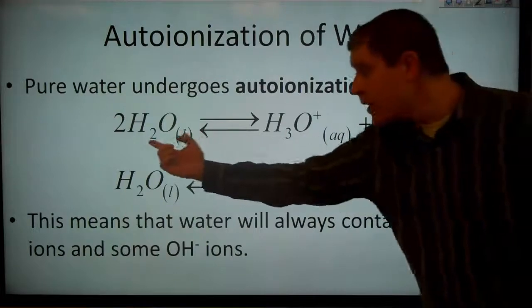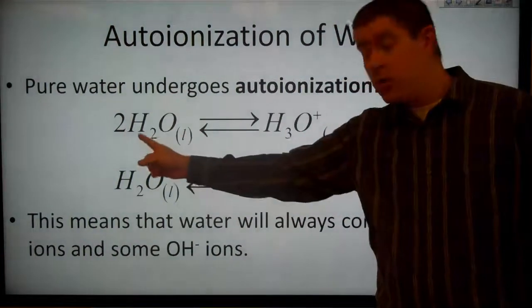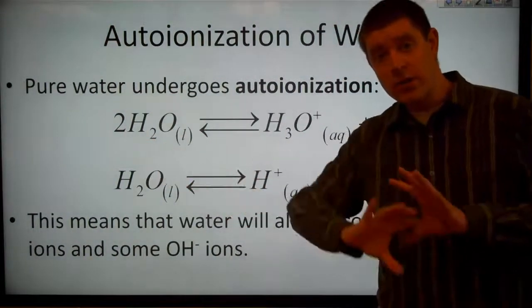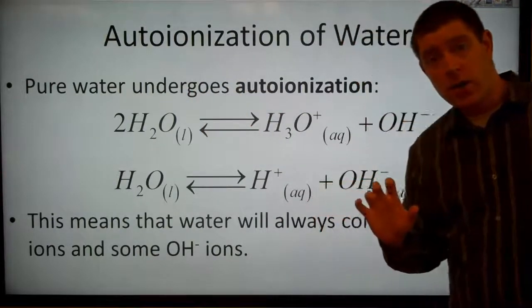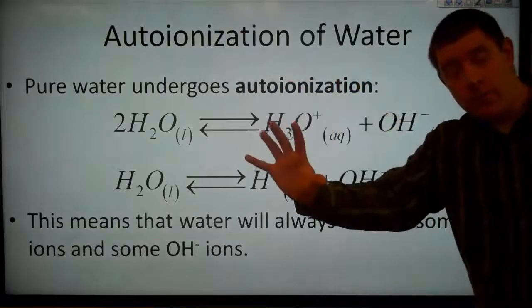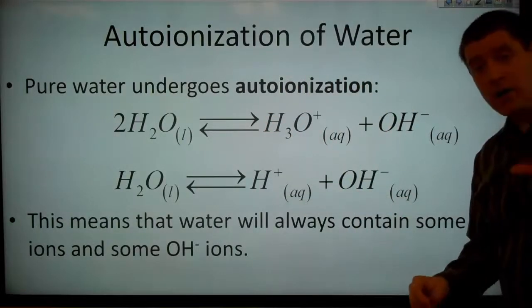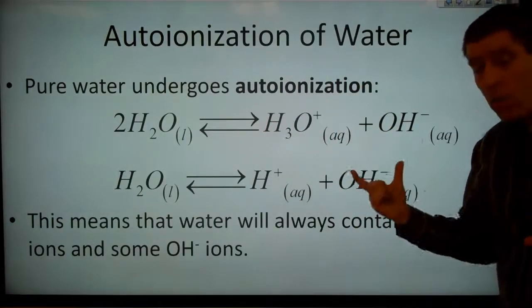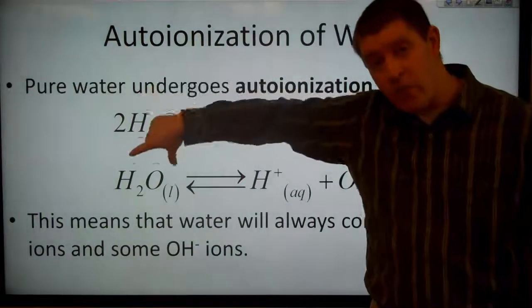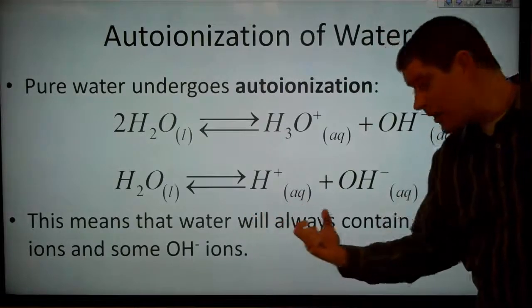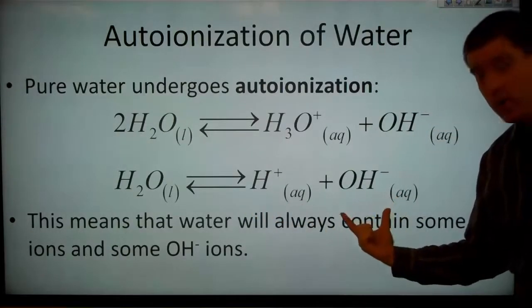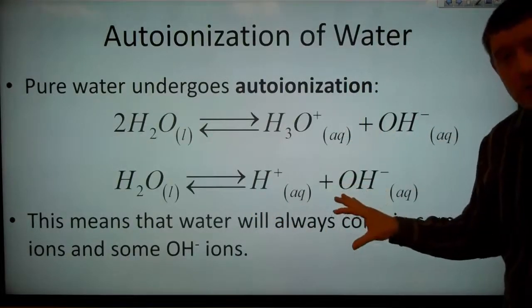So we can either write that this way as 2 water molecules, one of which is stealing a proton from the other one, and then we're forming a hydronium ion here and hydroxide ion here. Or we can write that this way, where we have one water molecule that's splitting apart into hydrogen ion and hydroxide ion. These two equations say essentially the same thing.